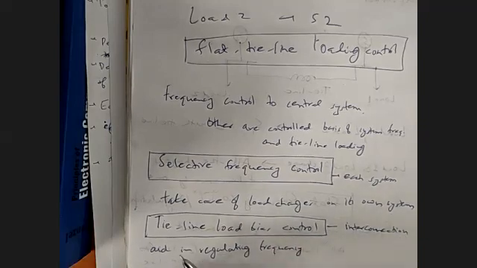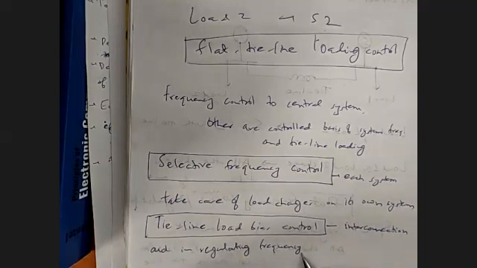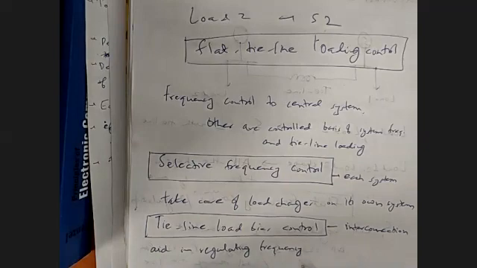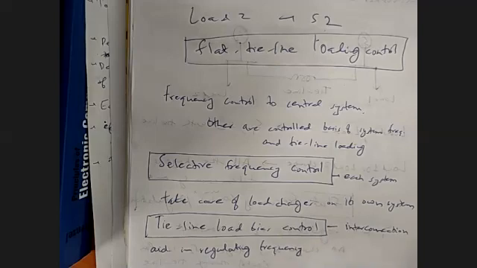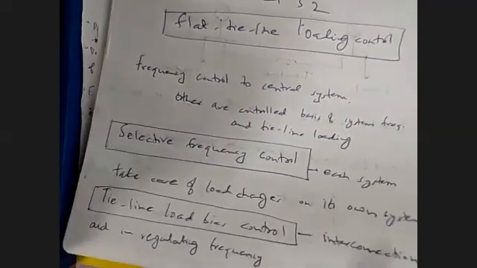And then the second is tie line load bias control, which is interconnected and used in regulating frequency. That means all the systems will take part in the tie line load bias control, and no single unit operation will be there. So these are the methods which are used for load frequency control.